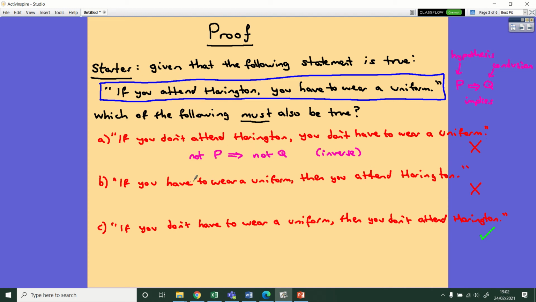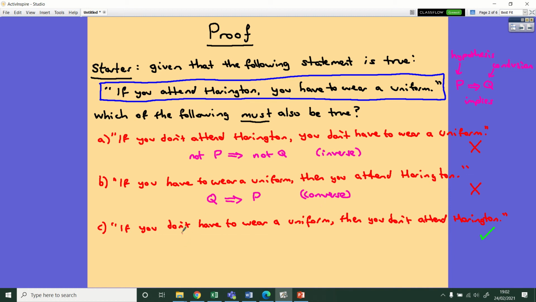For part B, if you have to wear a uniform, that's the second part, that's the conclusion, that's Q. Then you attend Harrington. So that's changed the structure to Q implies P. And that change in order gets what you call the converse of the statement. Okay, and again, the converse of a statement isn't necessarily true either. You can think of maybe different examples where if you change the order of the implication, it doesn't necessarily work.